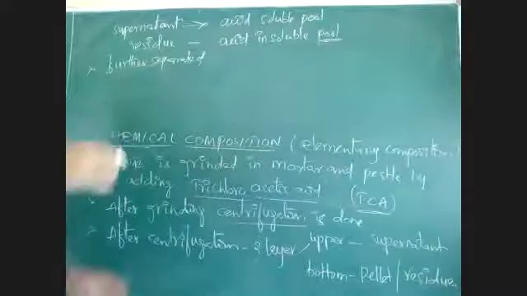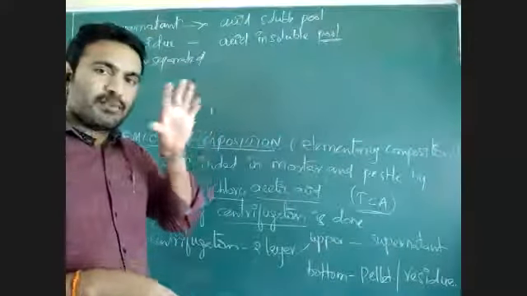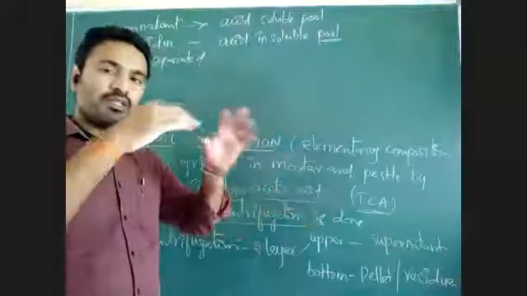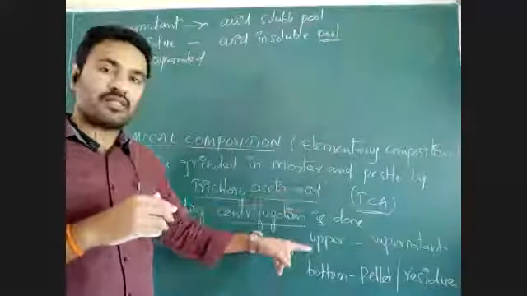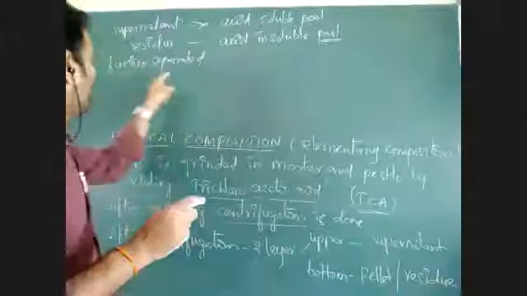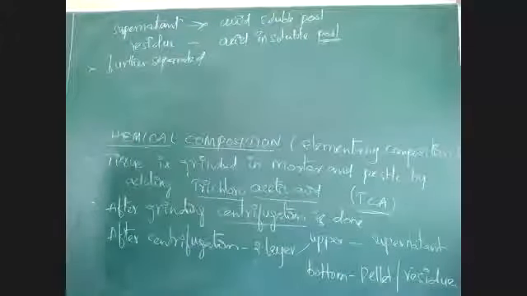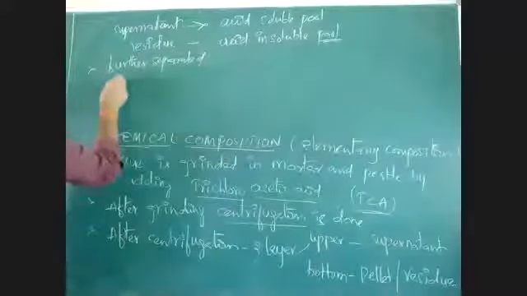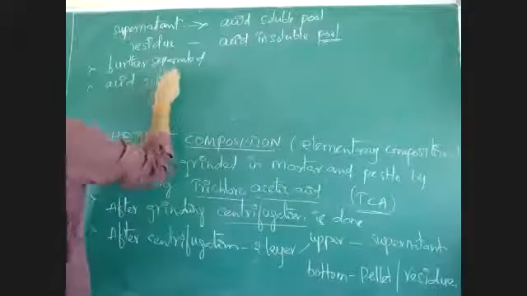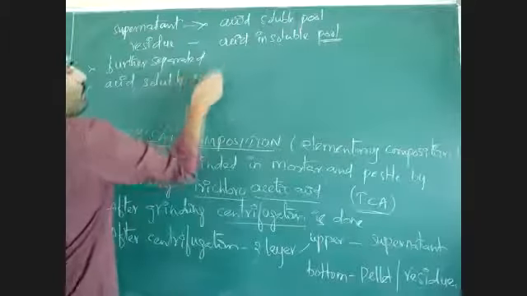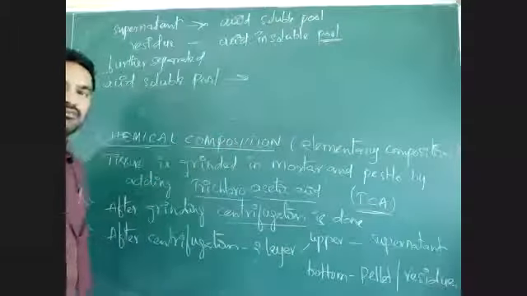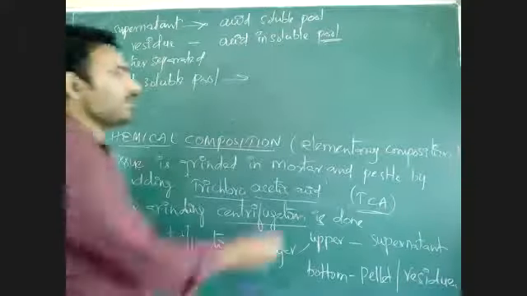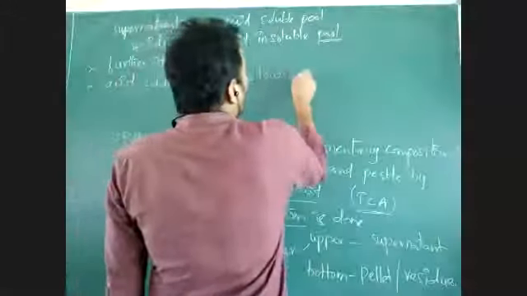In that beaker, one upper layer is formed which is supernatant, and the bottom layer is formed which is pellet. The upper layer is separated, the bottom layer is separated. They are taken collectively. Okay, now this acid soluble part is there, na? The acid soluble pool is checked, its chemical composition is checked, and it contains low molecular weight substances.